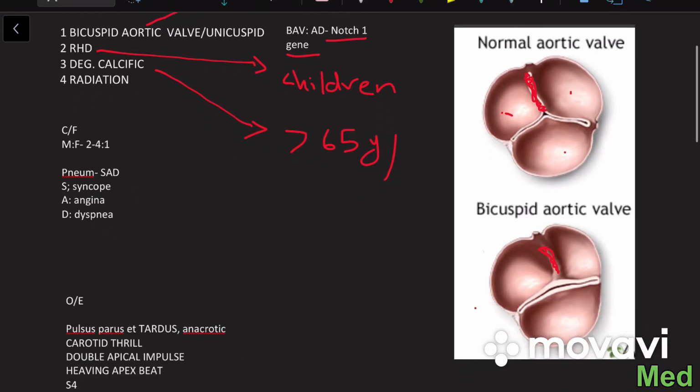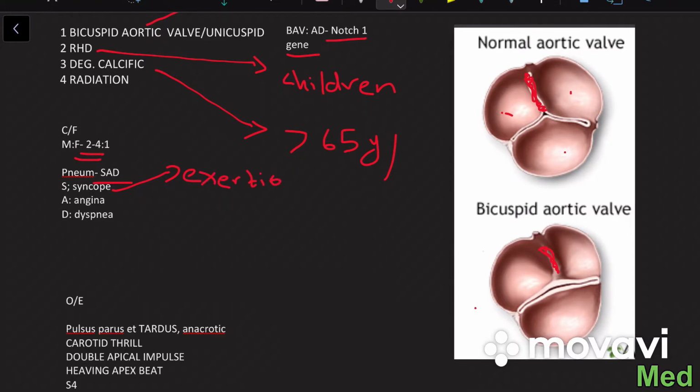Talking about the gender preference of aortic stenosis, it is more commonly seen in men. Here you can see it is 2 to 4 times more in men than women. Now we will be talking about the clinical features. Clinical features can be remembered using a mnemonic called SAT. What is SAT? In SAT, S stands for syncope on exertion.